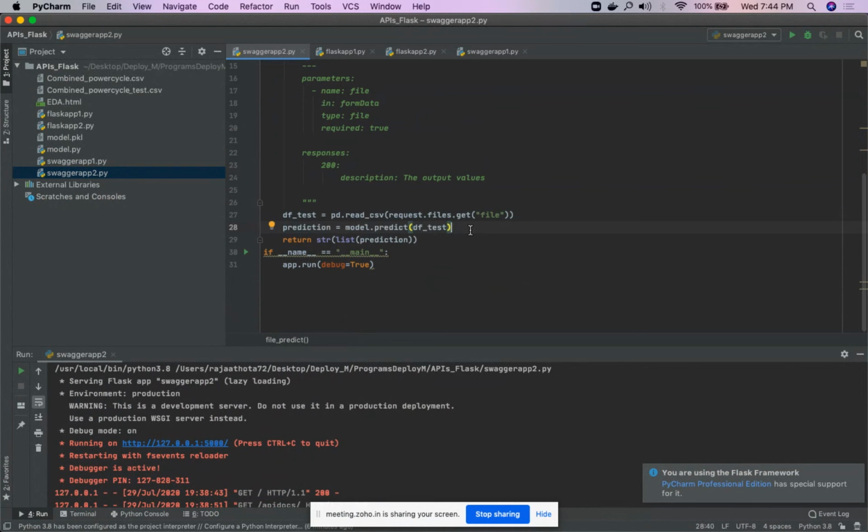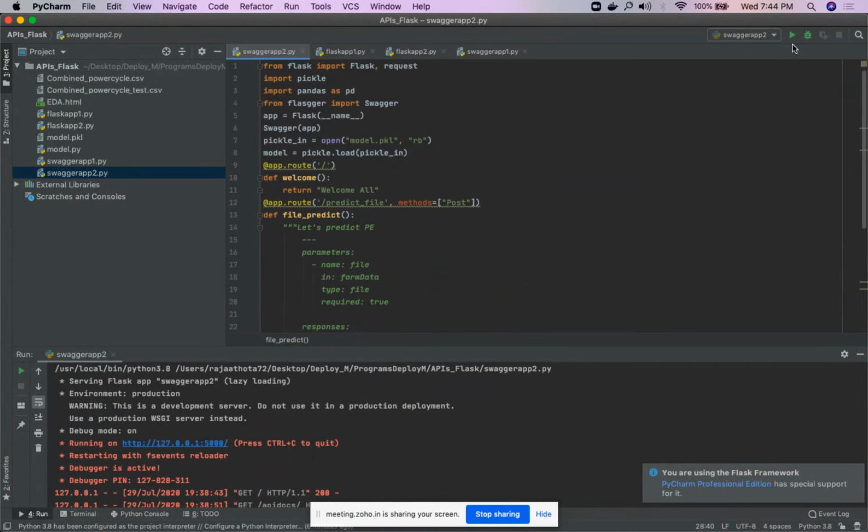Once the file has been taken as input, you want to make a prediction. So prediction is equal to model.predict of df test. I want to make a prediction for df test, that means whatever file is inputted. Then I want to return the values as a list of predictions. So that's why I have written it. And then I have written if __name__ == '__main__', then app.run. Then I am running it.